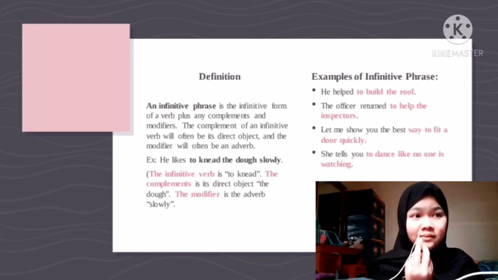The infinitive verb is to knead. The complement is its direct object, the dough. The modifier is the adverb slowly.